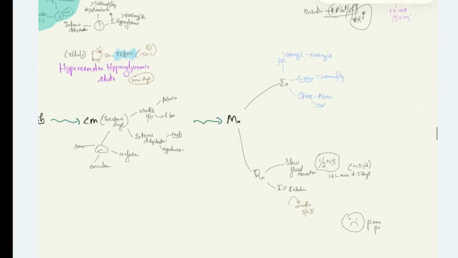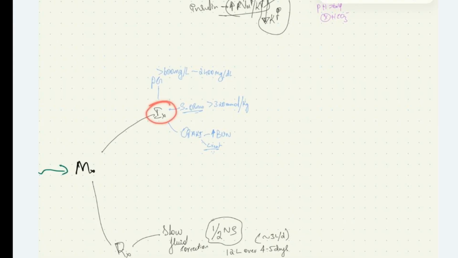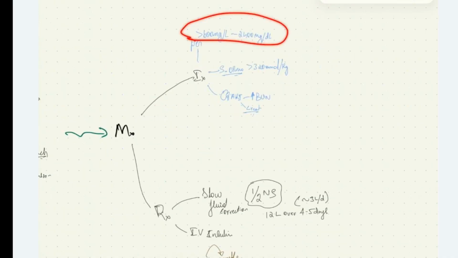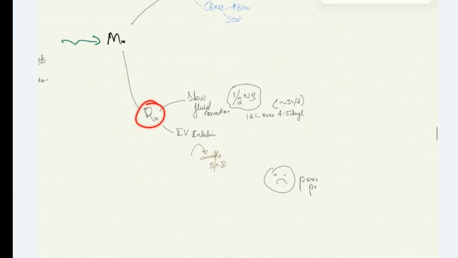How to manage these patients with hyperosmolar hyperglycemic state? The investigations that we do are plasma glucose level. When you estimate plasma glucose level, it will be more than 600 milligram per deciliter. It can be up to 2400 milligram per deciliter. The serum osmolarity, we already saw, is more than 320 milliosmoles per kg. Due to severe dehydration, the patient can have acute kidney injury, which causes an increase in blood urea nitrogen and creatinine levels. How to treat this hyperosmolar hyperglycemic state?